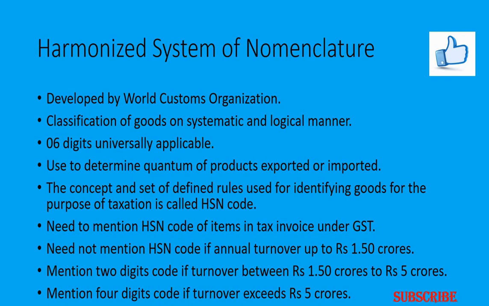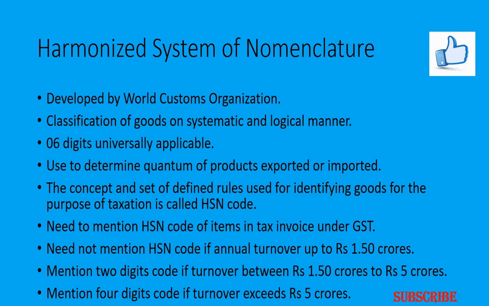Now let's look at certain provisions of the HSN. There is a need to mention the HSN code of the items in a tax invoice under GST, and there is no need to mention the HSN code if the annual turnover of a small taxpayer is up to rupees 1.5 crores.